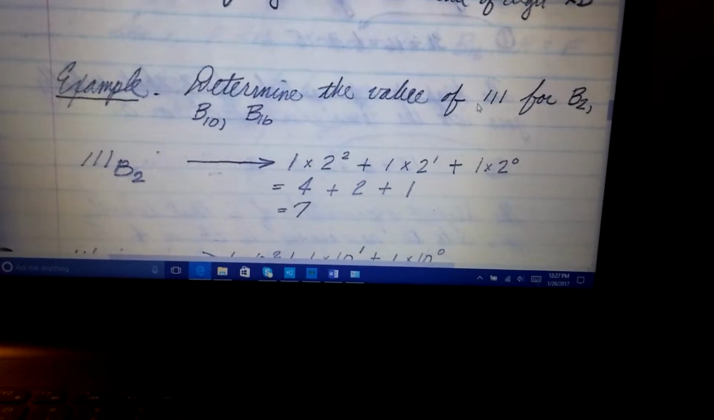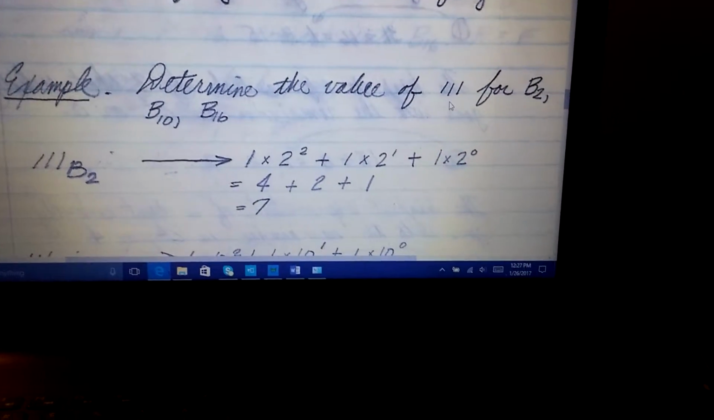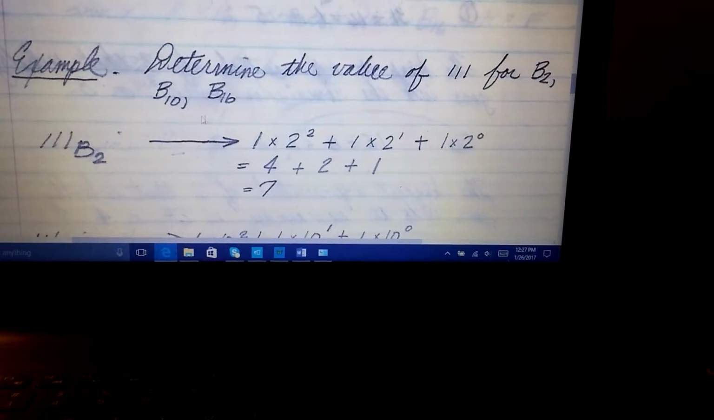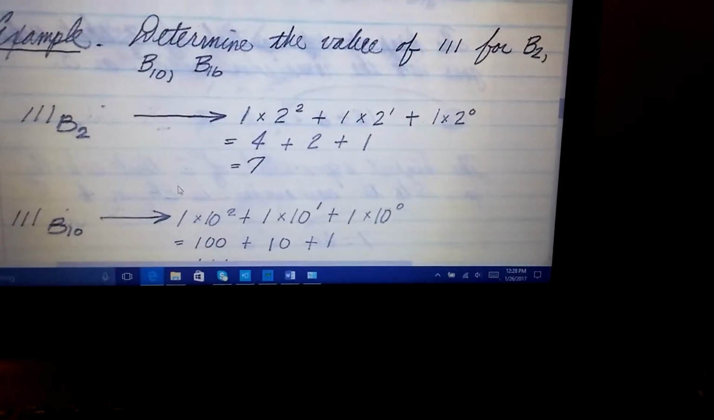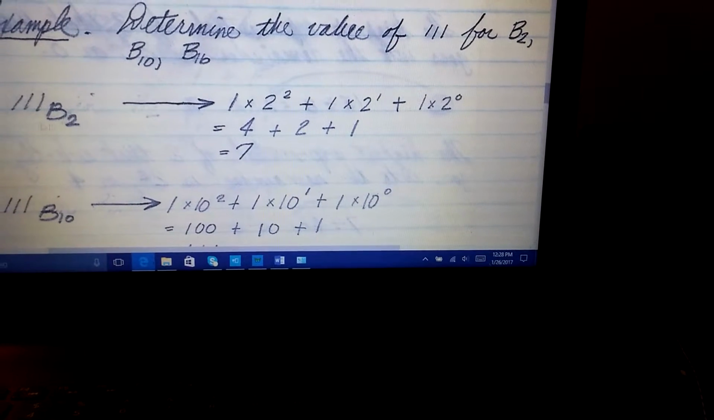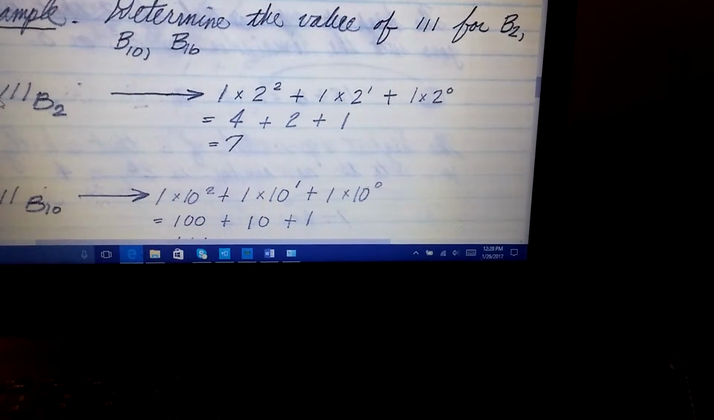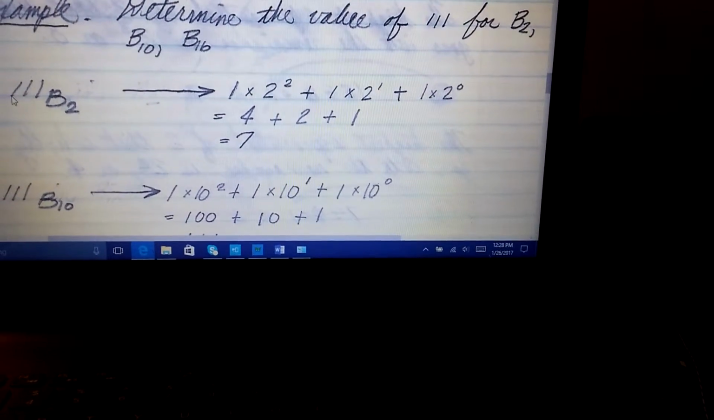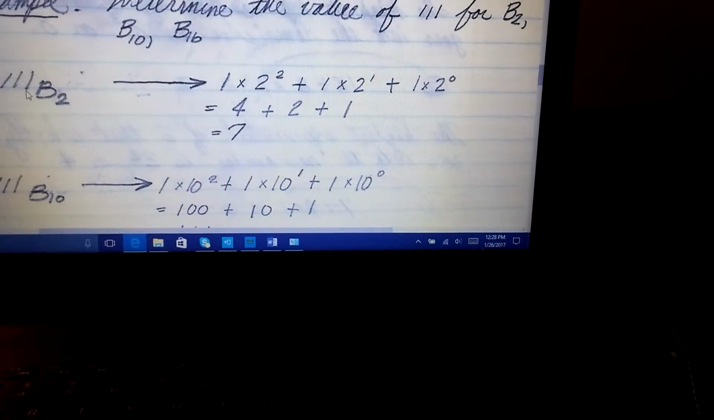So let's do an example here. We're going to determine the value of 111 for base 2, base 10, and base 16. So 111 base 2, as we showed before. Remember, the first digit is going to be 2 to the squared, 2 to the first, and 2 to the 0th.